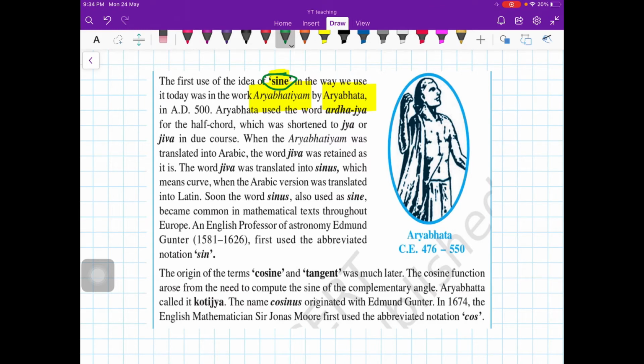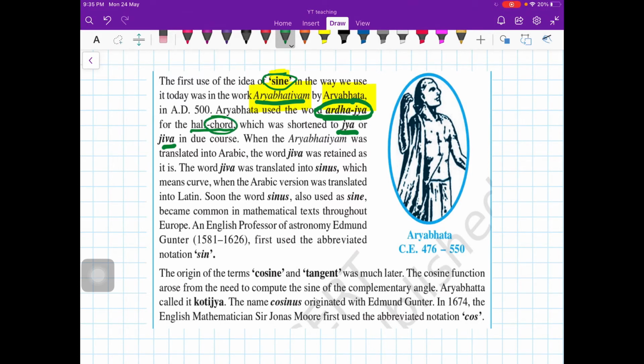Aryabhatta called that ratio Ardhjaya. Ardhjaya is a Sanskrit word for half chord. In circles we have chords, right? So he used this word ardhjaya. Okay, so this book was about trigonometry, geometry, so many things were there in this book, right? And this word ardhjaya, which means half chord, ardh means half, jaya means chord, was later on shortened to jaya or jiva. Jiva is also chord. Okay, so this is a Sanskrit word for chord.